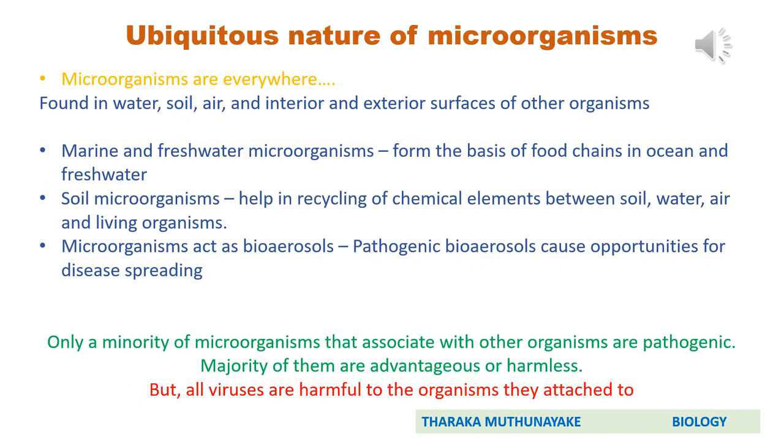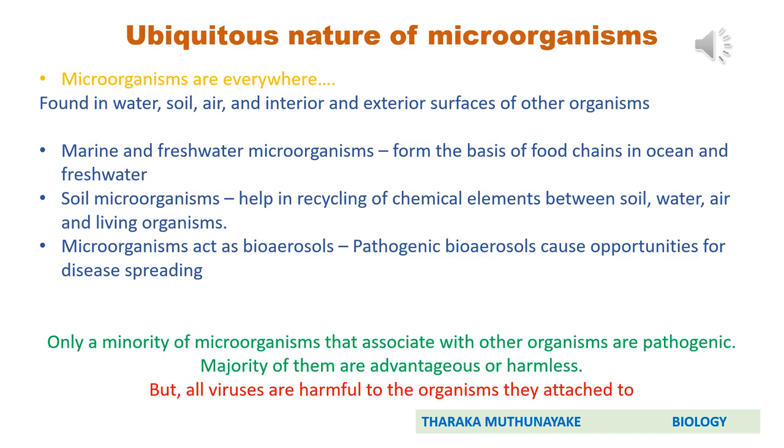Go to the section ubiquitous nature of microorganisms in your note. So what's the meaning of this word ubiquitous? That means they are found in every environment or every habitat in the world. So therefore simply we can say microorganisms are everywhere. They are found in water, soil, air, and interior and exterior surfaces of other organisms.